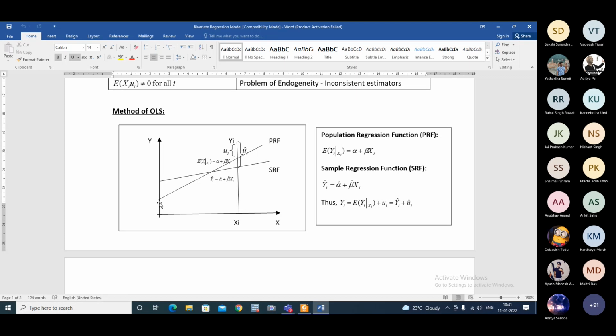And also, if we see very carefully, summation of u hat I square is nothing but summation of u hat I into u hat I. So by minimizing the sum of the squares, in the process we are assigning larger importance to larger u hat.